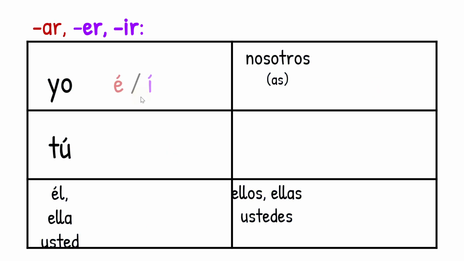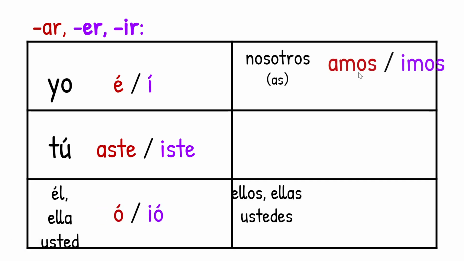Let's put these side by side to compare. ARs are in red. ER, IRs are in purple. A and E. Yo, amos, imos, vieron.